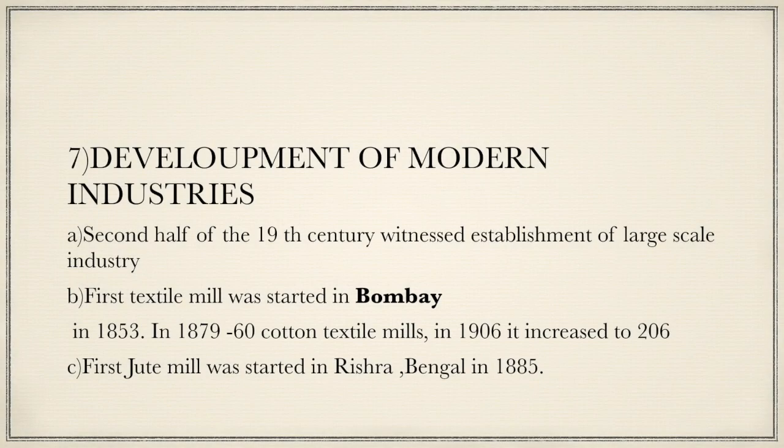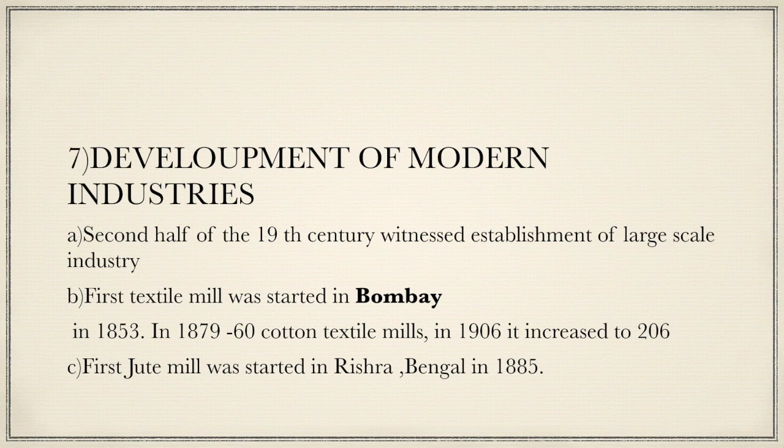The next important change was the development of modern industries. An important development in the second half of the 19th century was the establishment of large-scale industries in India. The machine age in India began when cotton, jute, textile and coal mining industries were started in 1850. The first textile mill was started in Bombay in 1853.